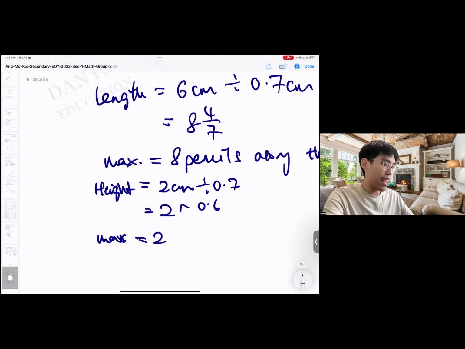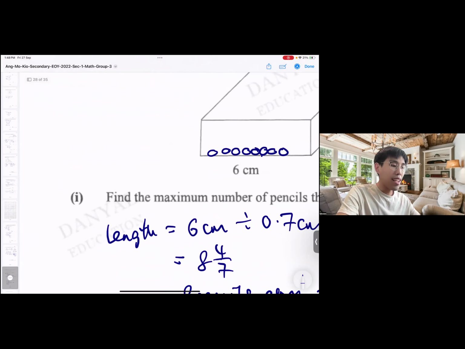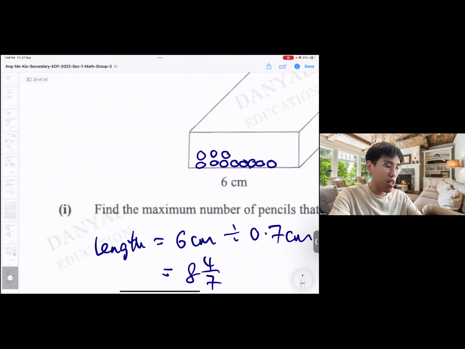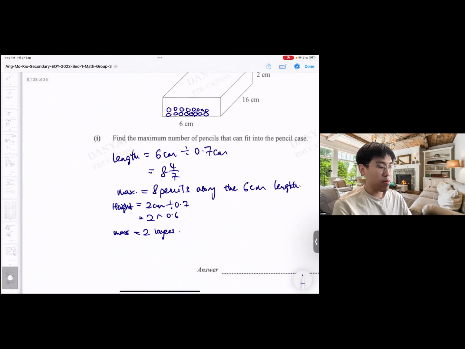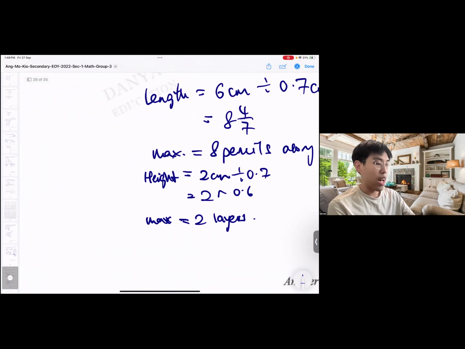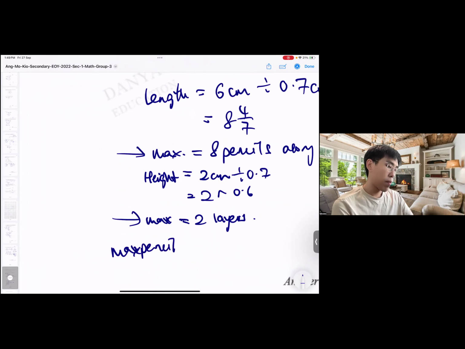2 layers of pencils. That means like that: 1, 2, 3, 4, 5, 6, 7, 8. That's the idea. 2 layers. Okay, so to find the number of maximum pencils, I'll take this one, multiply by this one. So the max pencils will be 8 times 2.